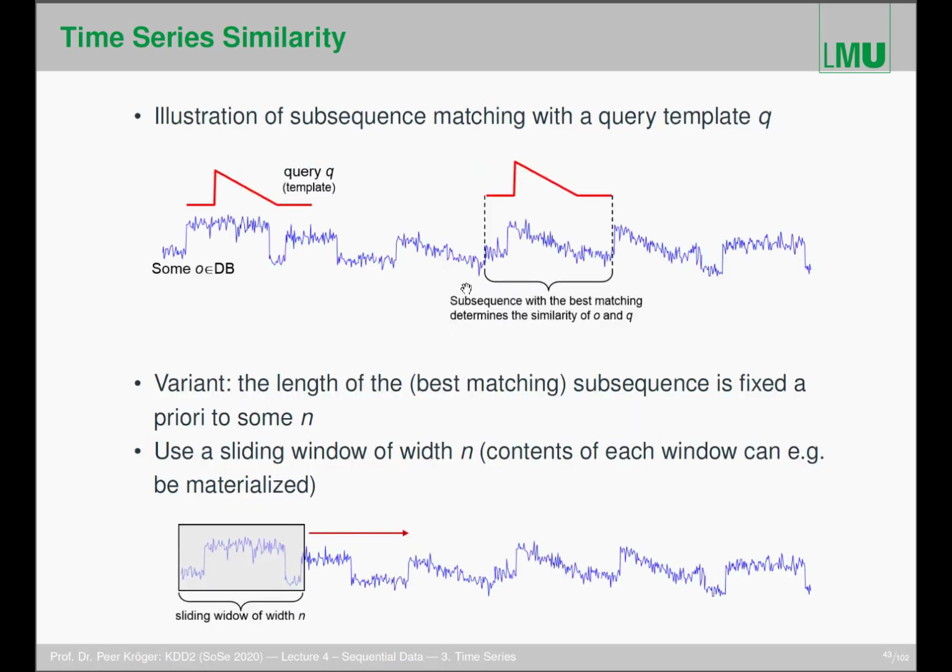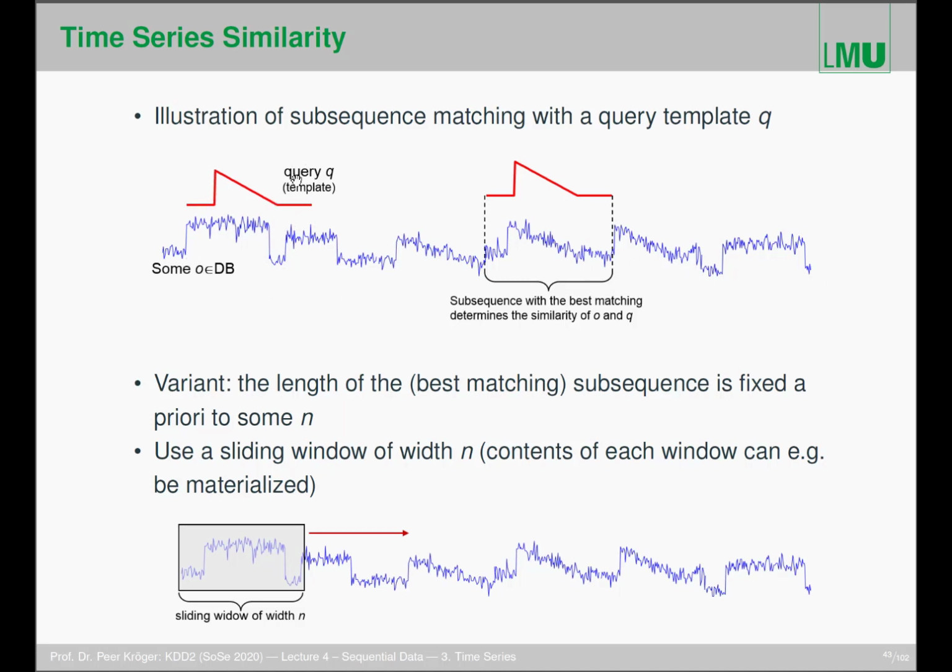Now in subsequence similarity or subsequence matching, this is a little different. Again, we have a query, potentially a template, or a real query time series, which is much shorter than the original time series in the database.